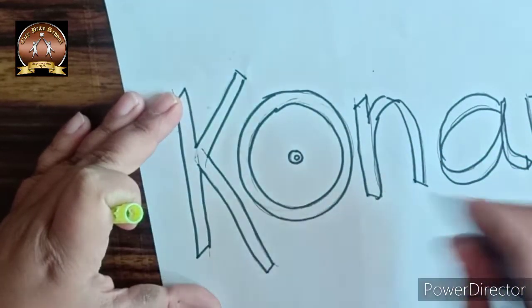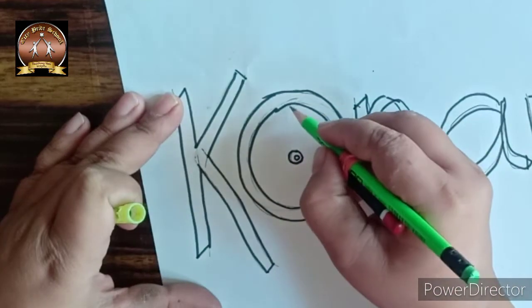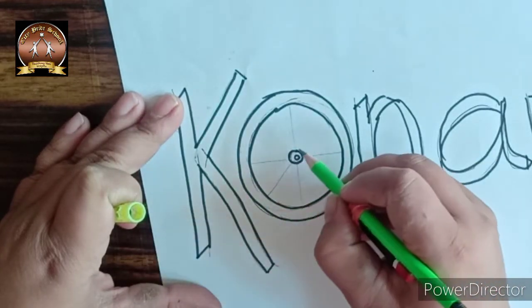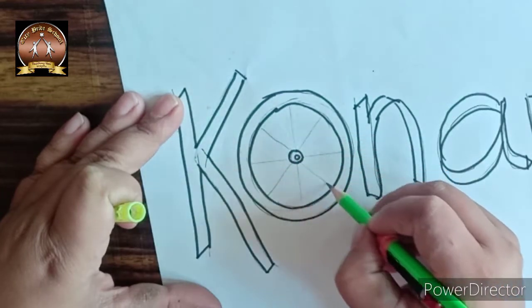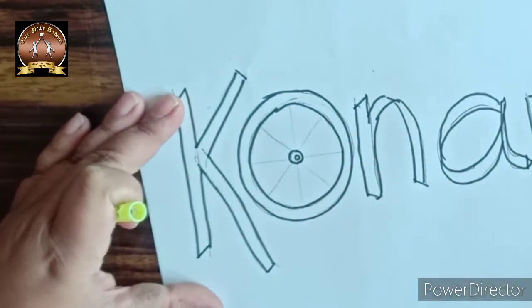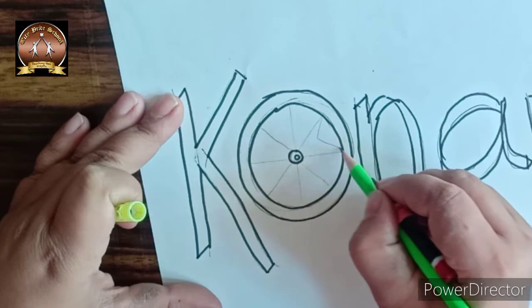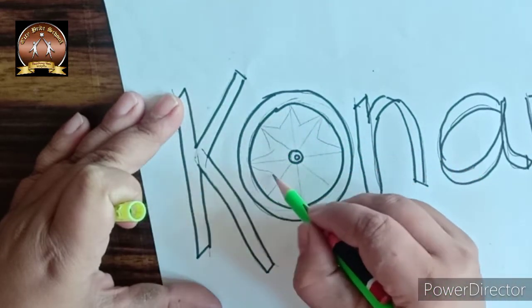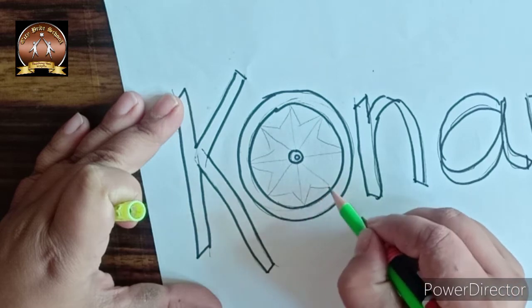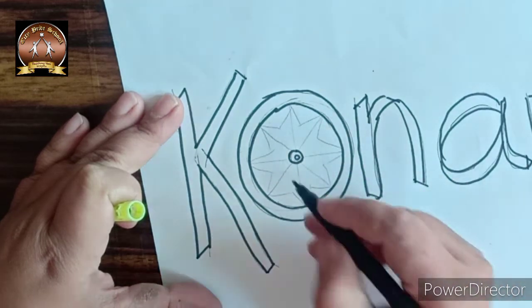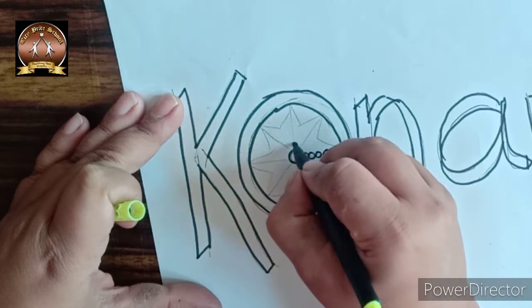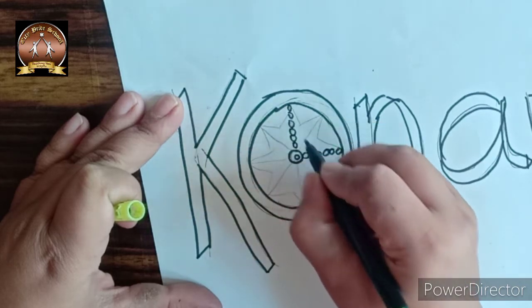For that we need to make eight parts of this circle. Okay, then I will draw a V here, V. Okay, now we will draw the design in it. So I am using these circles to draw here. Small circles we can draw, children.